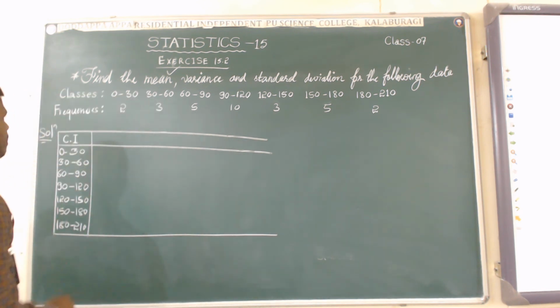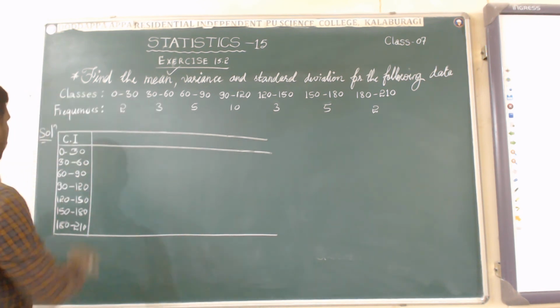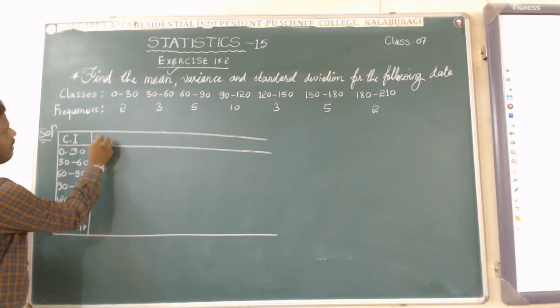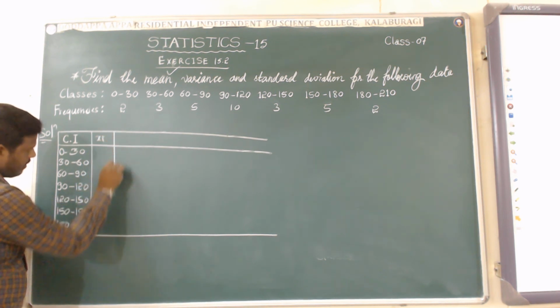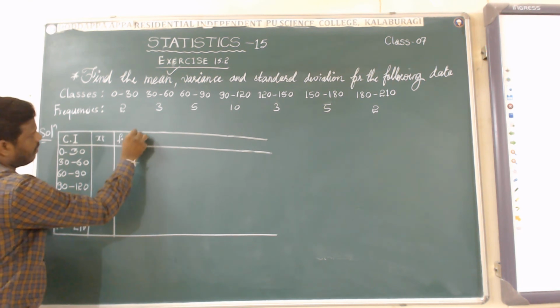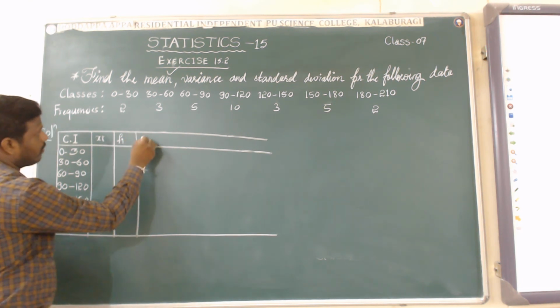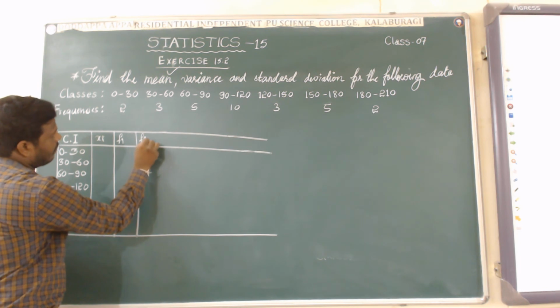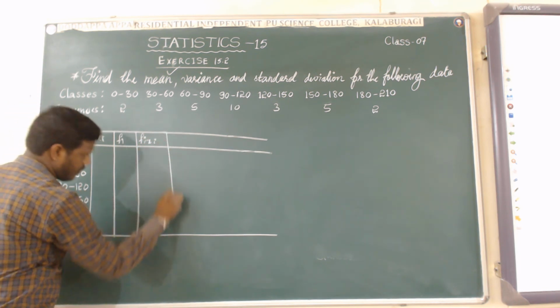Now I'm going to write the xi values. In the next column I will write the xi values. In the third column I will write the fi values. In the fourth column I will write fi into xi values, which means the product.